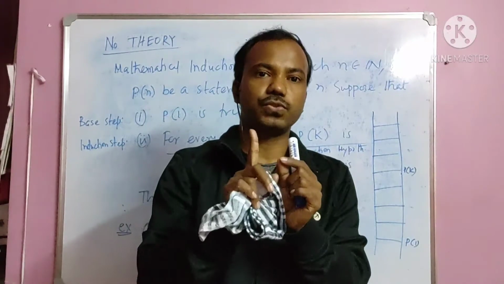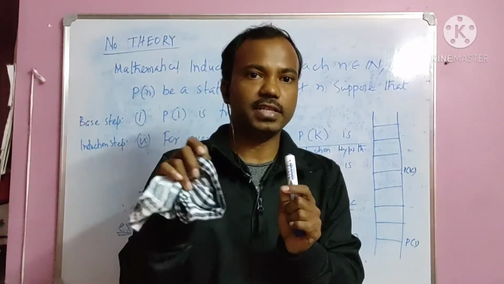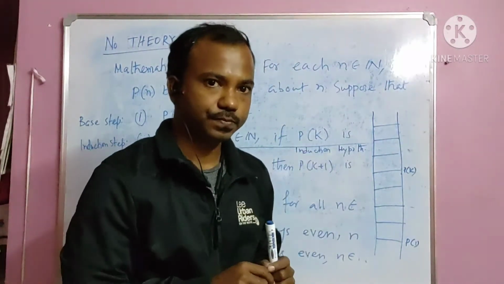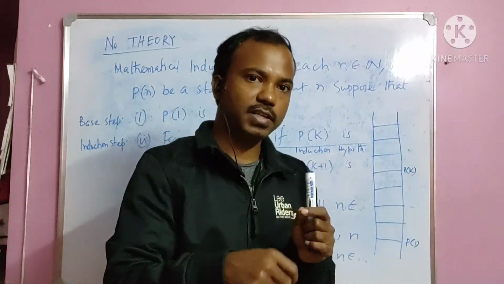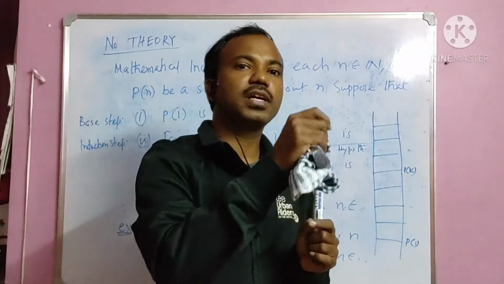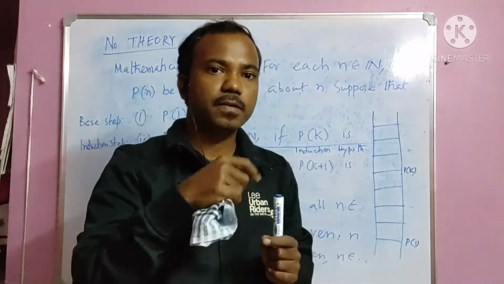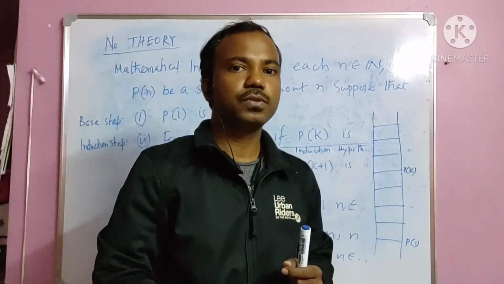You have P1 is true. So what is P1? P1 is the first brick has fallen down. Then the first brick, when it has fallen down, will force the second brick to fall down. Then P2 will be true. In that way, P3 will be true.